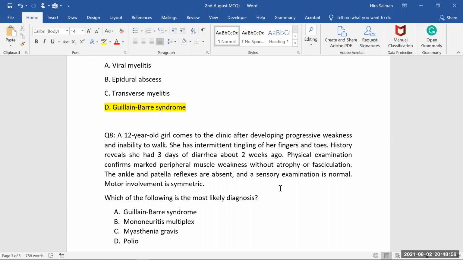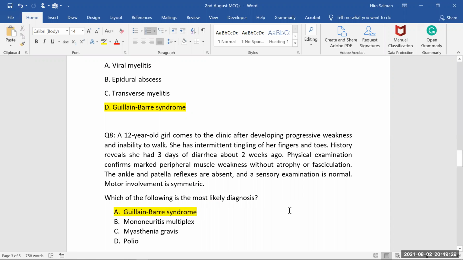But here in this child, in this girl, there is no neck involvement. So we cannot go for a polio diagnosis. Of course, it's a clear case of GBS based on the presentation, like lower limbs are involved. She has deep tendon reflexes lost. She has tingling sensations in the lower limb, and she had diarrhea. So there must be some bacterial infection history, and the most likely diarrheal cause in children is Campylobacter jejuni. That's the most common organism. So of course, we always think about GBS.